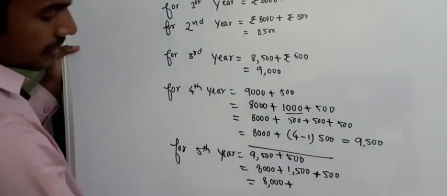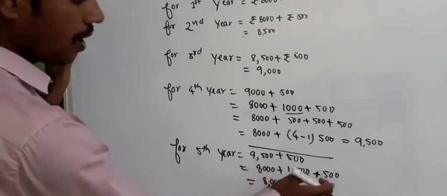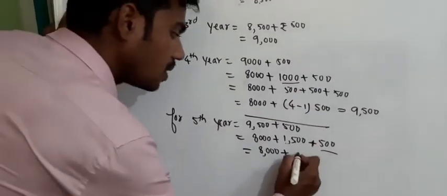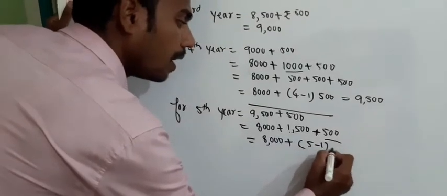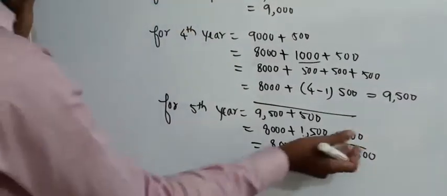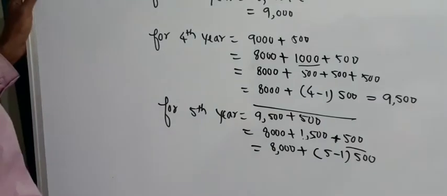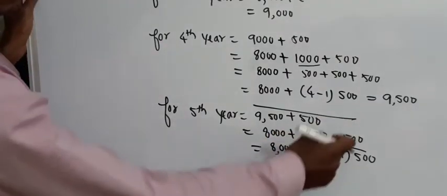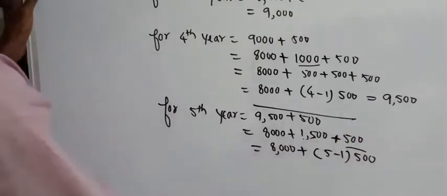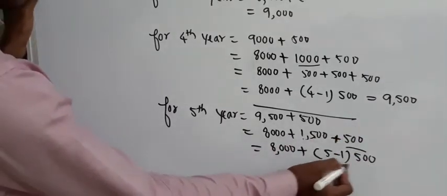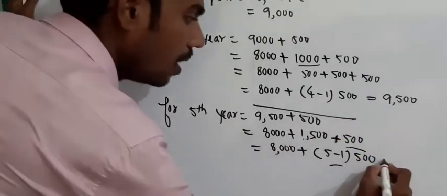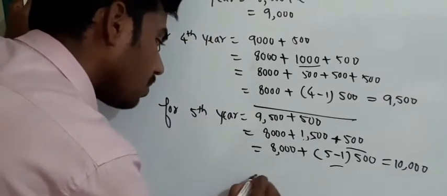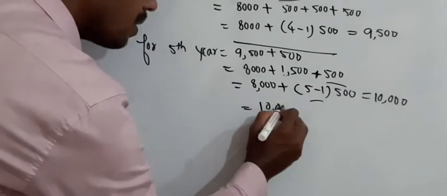How many 500s are there in 1,500? Three 500s, and for one more increment of 500, that is four 500s. So 4 can be written as 5 minus 1, into 500. That will be equal to 10,000. So the 5th year salary will be 10,000.